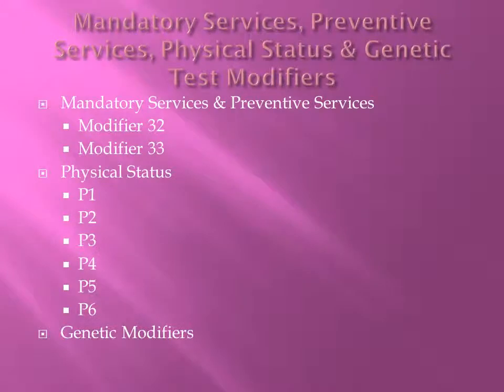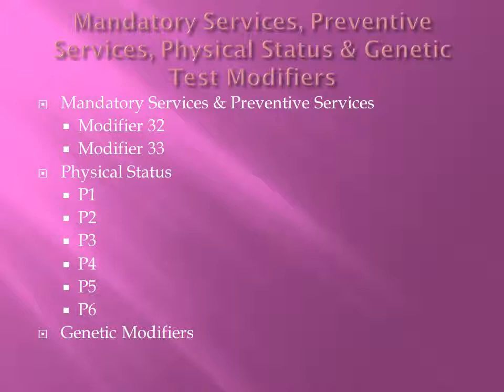Mandatory services, preventative services, physical status, and genetic test. For mandatory services and preventative services, you would use modifiers 32, which is mandatory services for government, third-party payer, or another entity with the authority to mandate physician to perform a particular service. Modifier 33 would be for preventative services. Primarily, the purpose of the service is to deliver recommended preventative services.